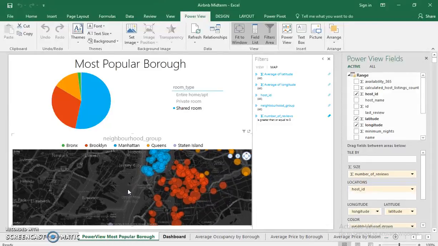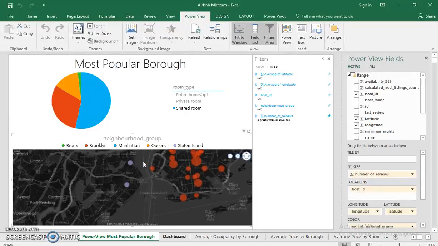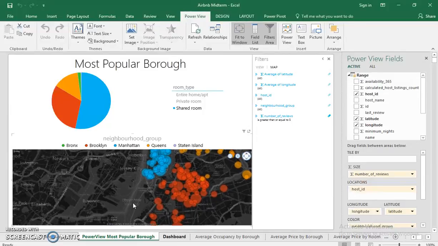And Staten Island is a little bit quiet, actually, and it's a little bit far and difficult to reach from Manhattan. As many people from Staten Island know, you can reach it by ferry or by train, but the options are very limited. And you really don't want to stay on Staten Island if you came to New York City to sightsee.